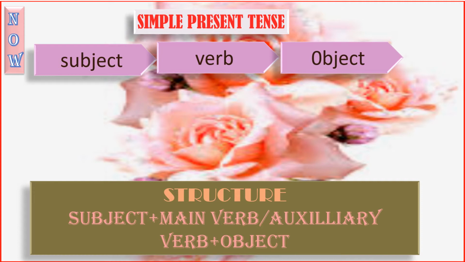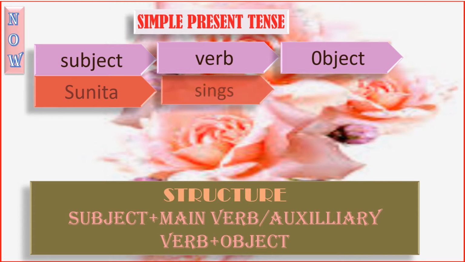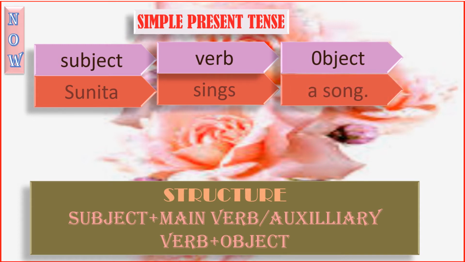Now let us look at the examples. The example for simple present tense is Sunita sings a song. Look at the verb here, action here, sings.